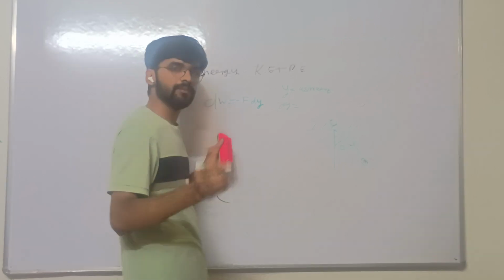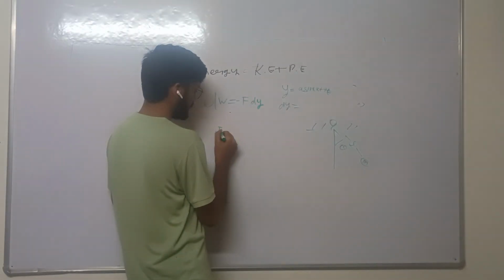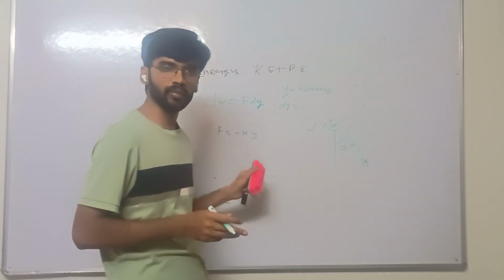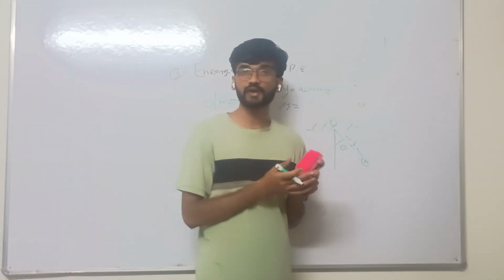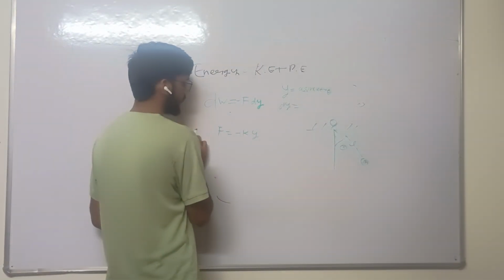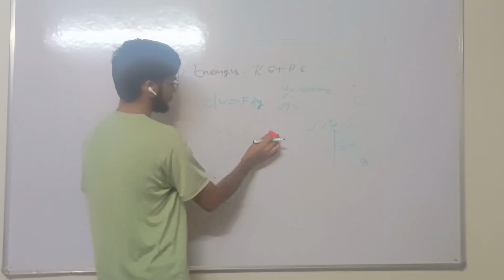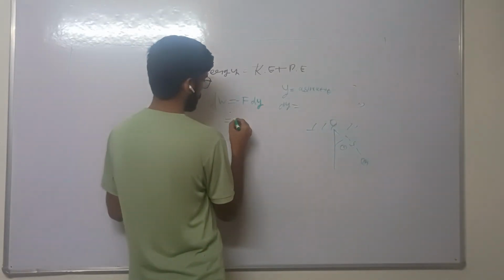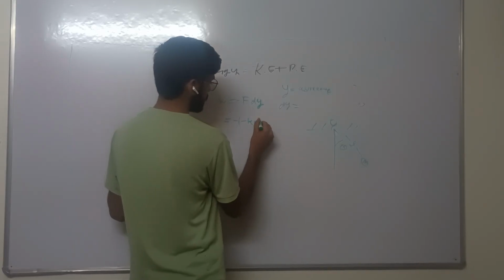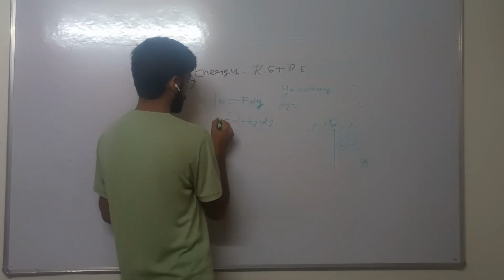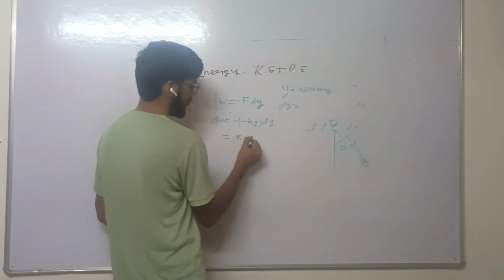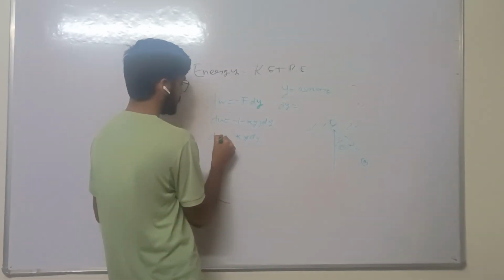We know that in the previous case F equals minus ky. I proved that in the previous expression while finding the force on the particle. Let us put this value in this equation: minus ky into dy gives dw. Minus minus is plus, so ky dy equals dw.